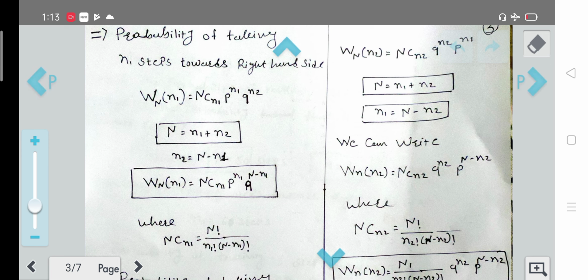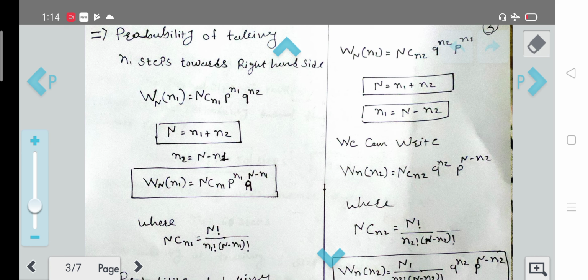So the equation will be WN. Here N is the total number of steps the particle has taken, and n1 is the total number of steps the particle has taken towards the right hand side, and the equation will be NC n1 p raised to n1 and q raised to n2.